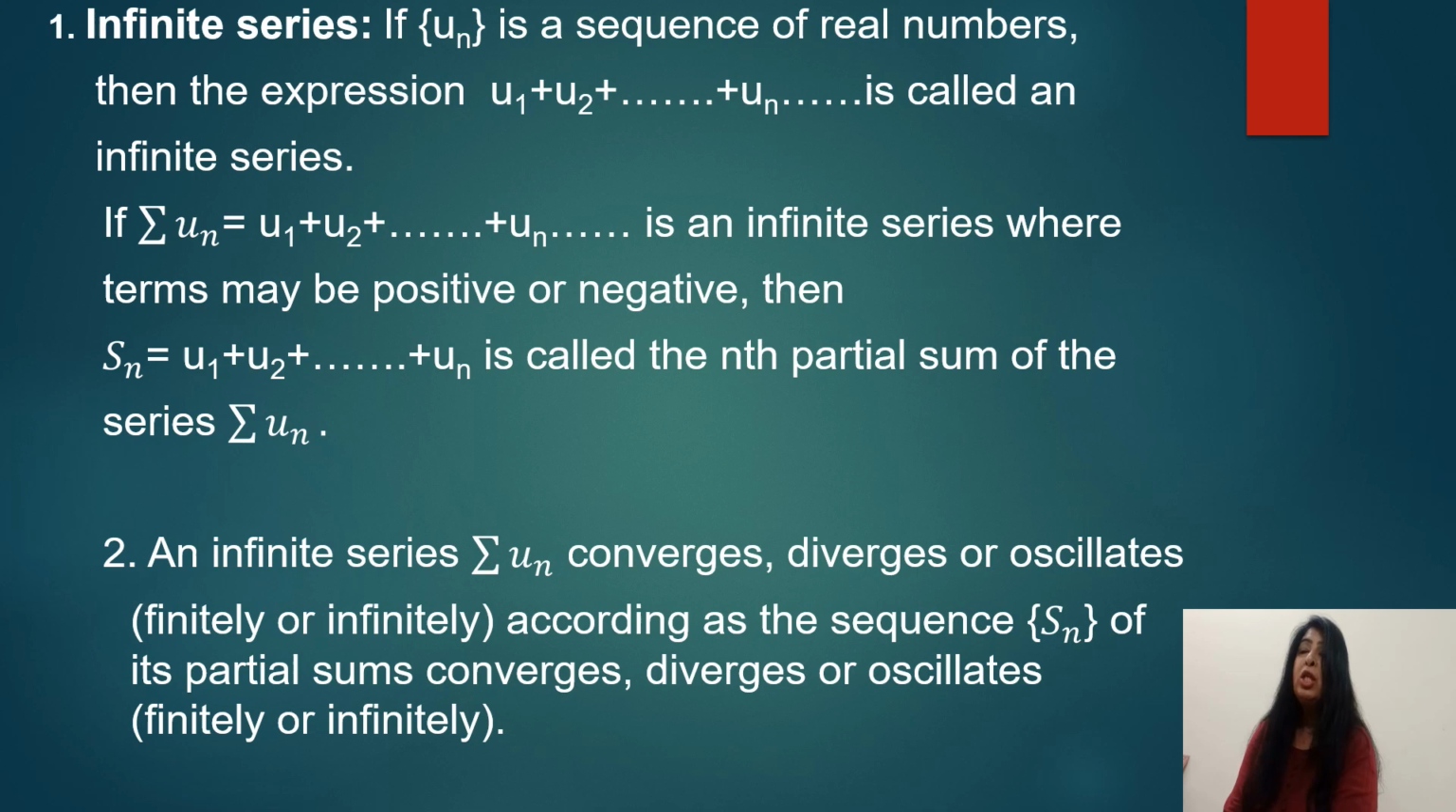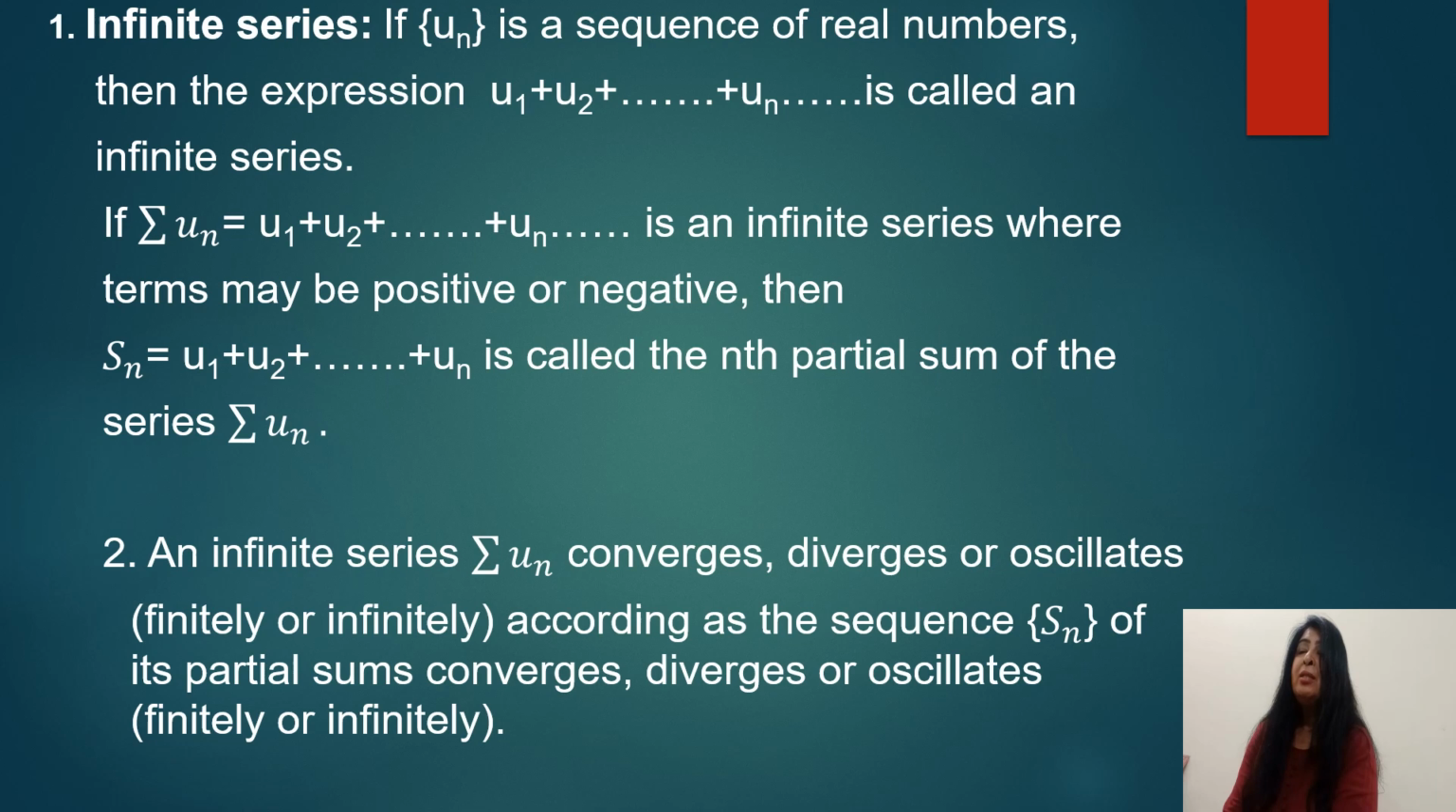If we add the first n terms, then it is said to be the nth partial sum of the series. So in a sequence you have terms like u_1, u_2, u_3 and so on. But if they get added or subtracted, then that is said to be the infinite series.